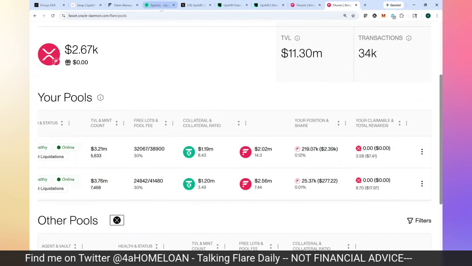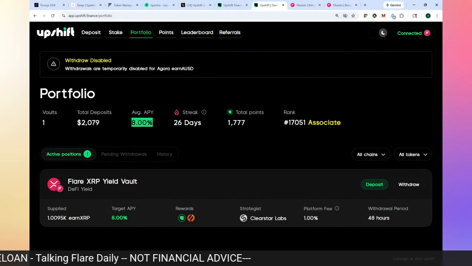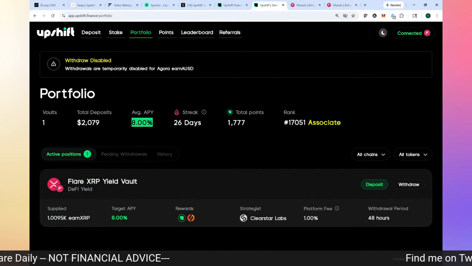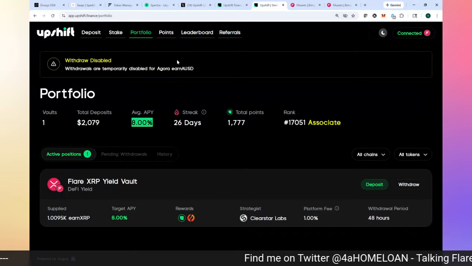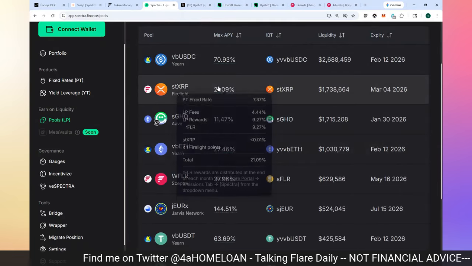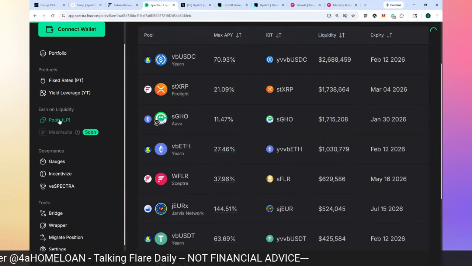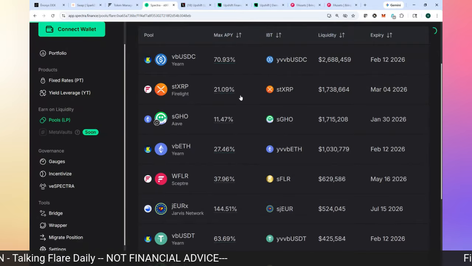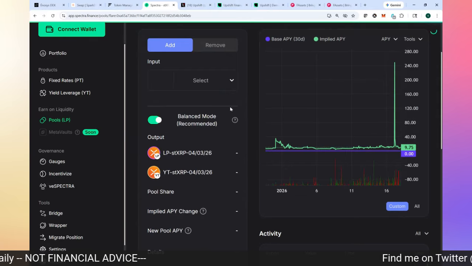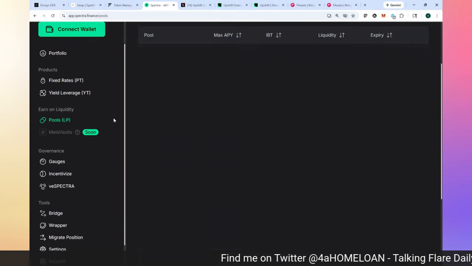I'm going to take that FXRP and I can use that over here on Upshift and earn an additional 8% for that FXRP that I earned from my collateral pool or from my RFLR emissions. I can also go over here to Spectra and decide to use it in an LP pool, right? Here are LP pools over here on the left.